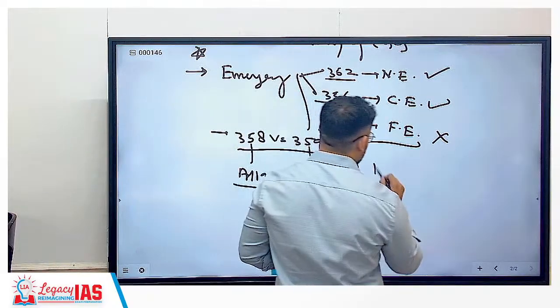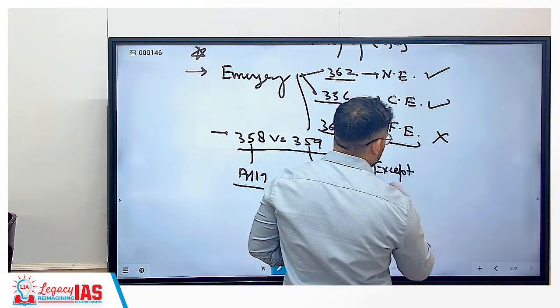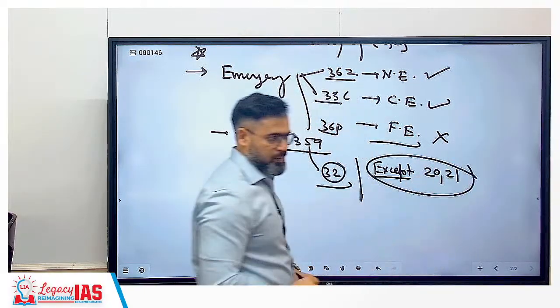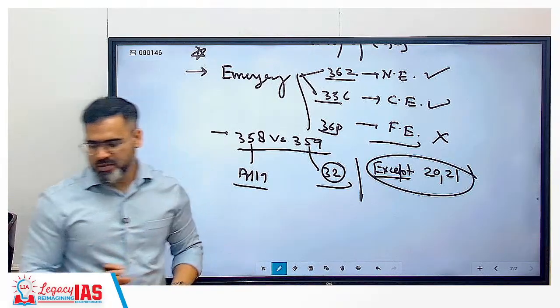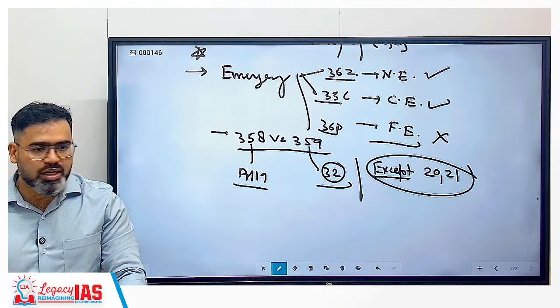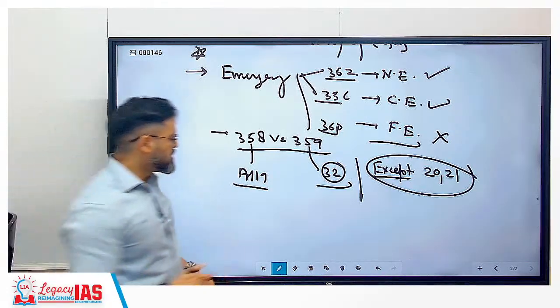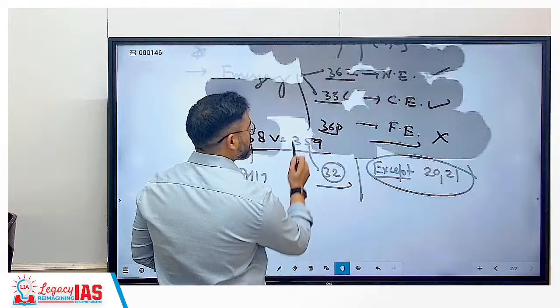Yes, except article 20 and article 21, they always will be available. No matter which emergency has been imposed, article 20 and 21 they always are going to be available. इसी इमरजेंसी में we will cover Shah Commission report.